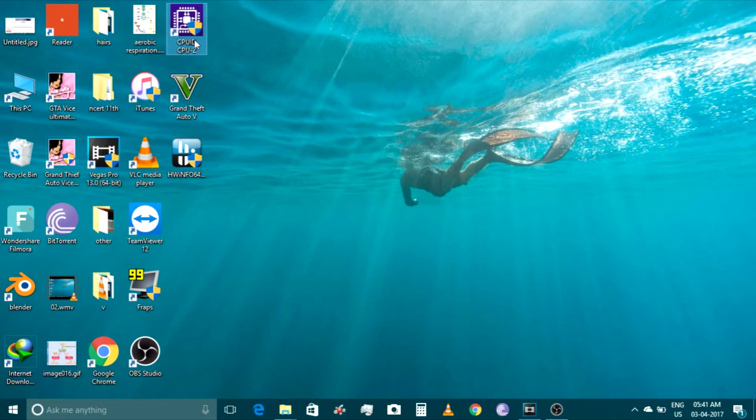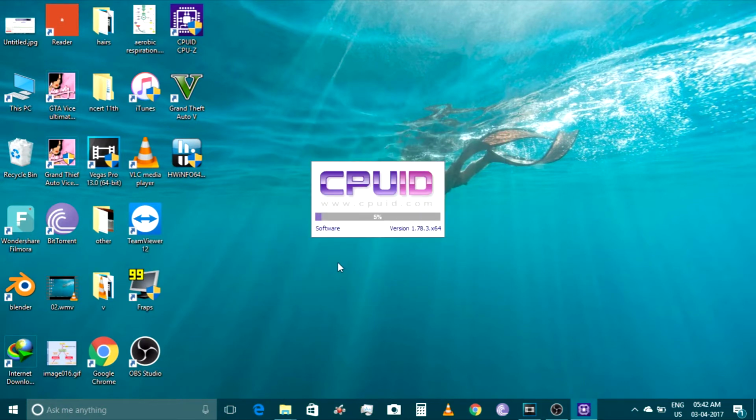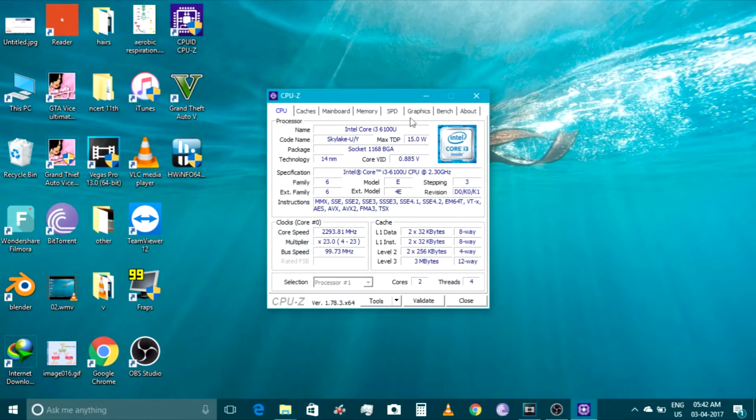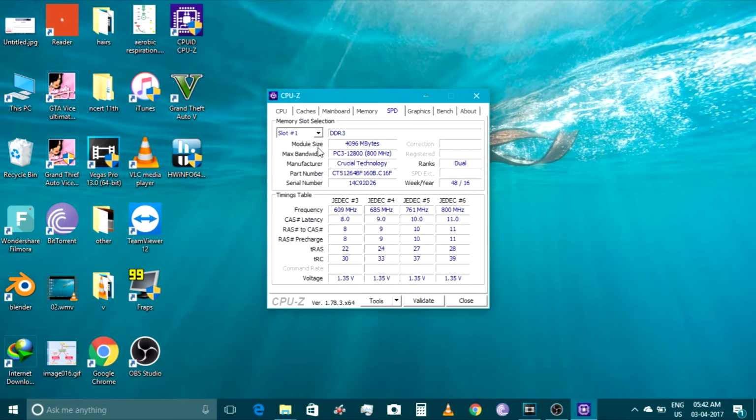Let me quickly open the CPU-Z application and see if it shows the same. Slot 1 still has the 4 gigabyte RAM, the Crucial Technology one. If you see, this is slot 1 and it has the Crucial Technology RAM. Let's see slot 2. It has the Micron RAM. So guys, yeah, it's been installed successfully. I have 4 gigabytes of RAM in both slots.